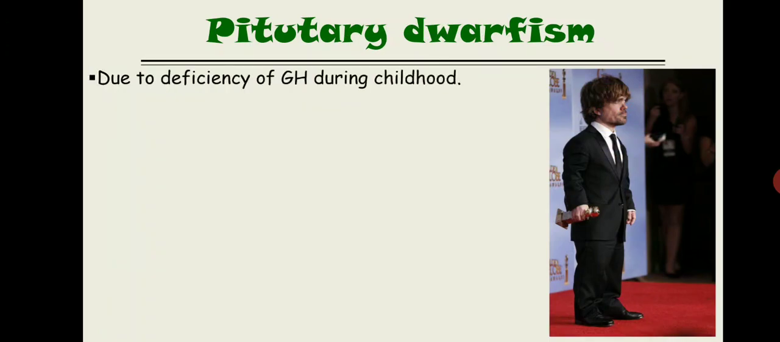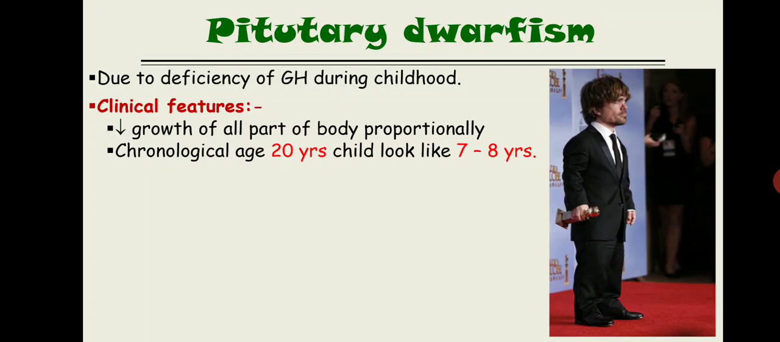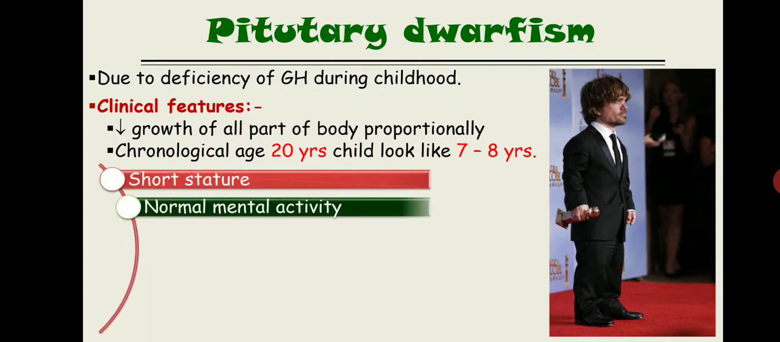Now, what happens in pituitary dwarfism? Basically, there is a deficiency of growth hormone during childhood. What are the clinical features of pituitary dwarfism? In pituitary dwarfism, there is decreased growth of all parts of the body proportionally. In achondroplasia, the torso is more or less normal. The chronological age of a 20-year-old person looks like a 7 to 8-year-old child. Another thing, that person has short stature, obviously. Then there is normal mental activity.